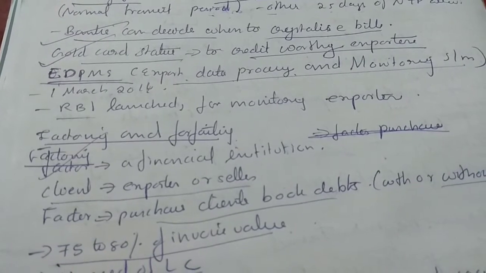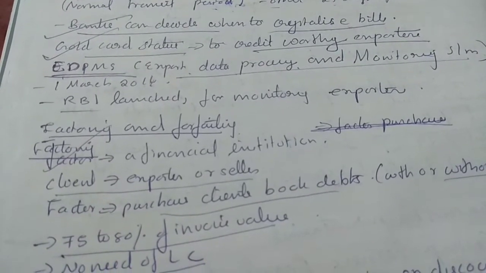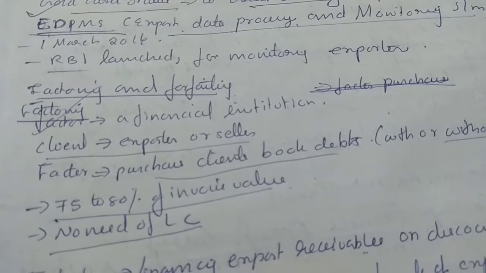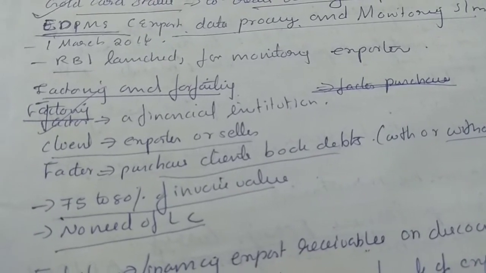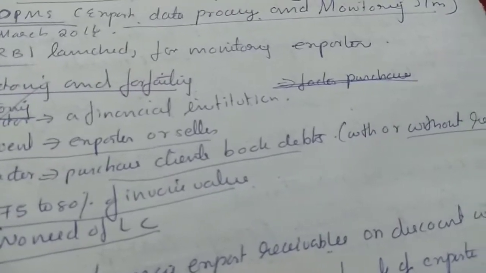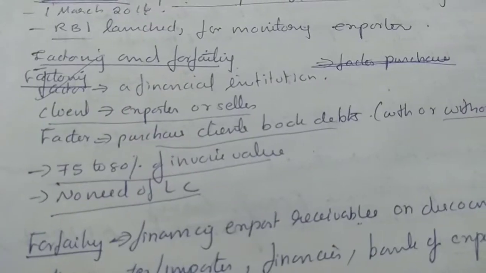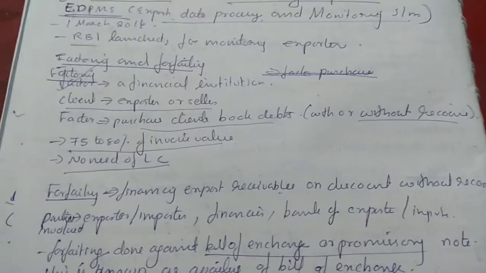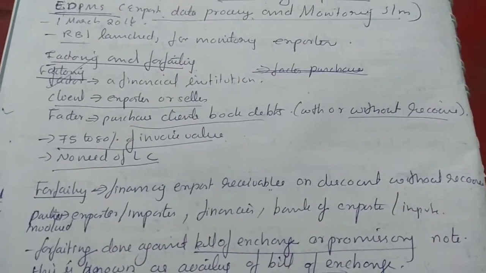RBI launched for monetary exporters, factoring and forfeiting. Factoring: a factor is a financial institution. Client is exporter or seller. Factor purchases the client's book debts with or without recourse. 75 to 80 percent of invoice value is given, and there is no need of LC for factoring.